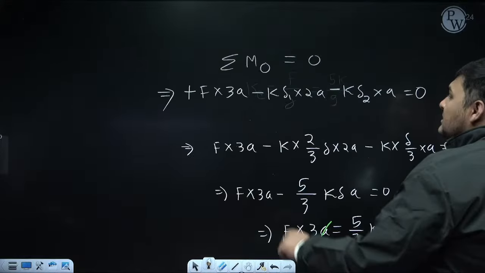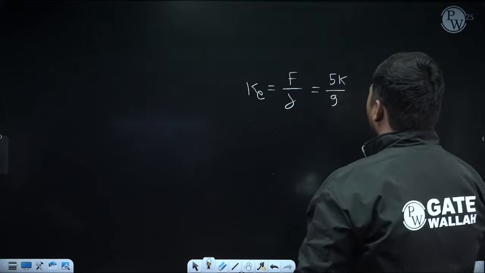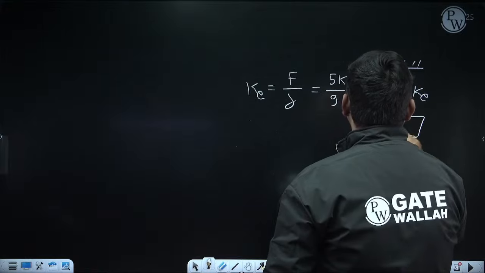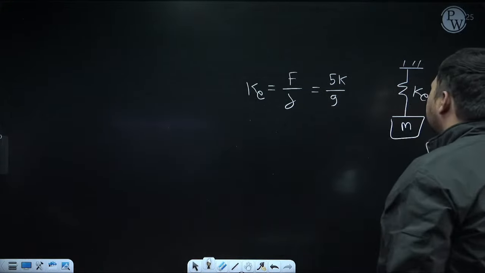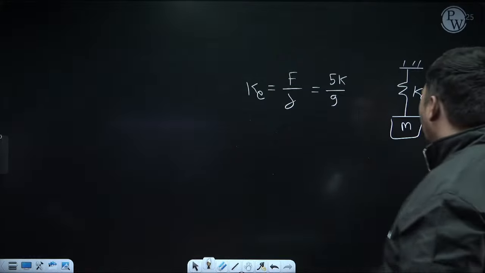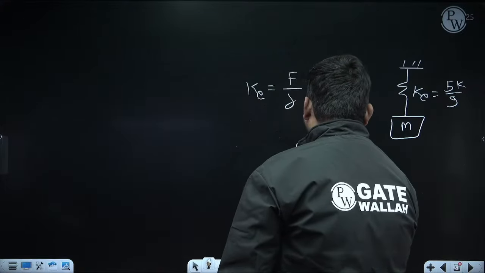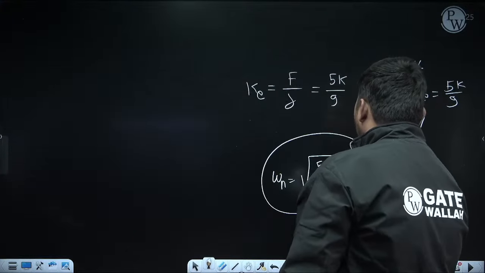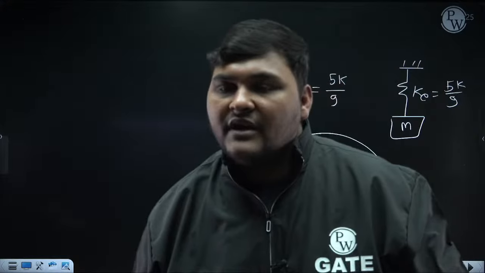Equivalent stiffness means we are replacing this entire system with a single spring whose stiffness is Ke, and below this we are applying this mass M. And for this case, Ke is 5k by 9. Clear? And after calculating Ke, I can calculate omega n, because omega n is root over Ke upon the value of point mass, which is M. So the natural frequency of this system in radian per second is root over 5k by 9M.